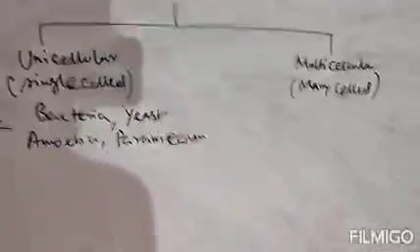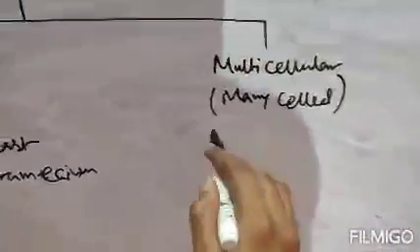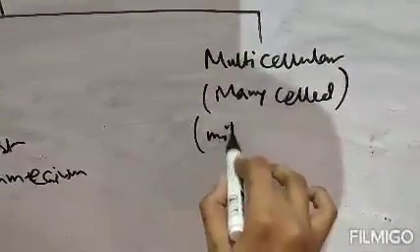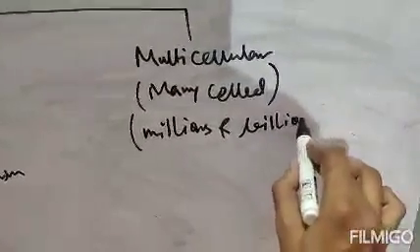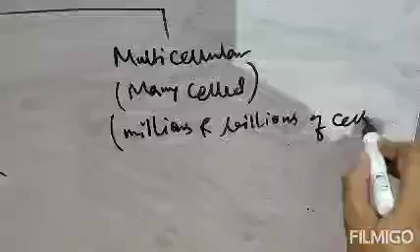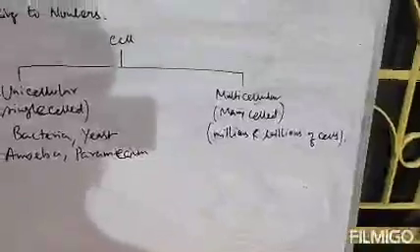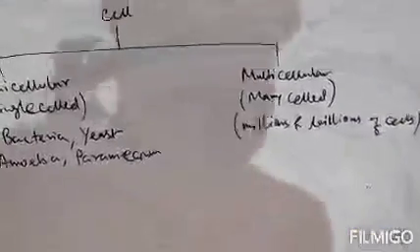Next coming to multicellular. Multicellular actually means millions and billions of cells present. That is our multicellular. That means many celled organism.